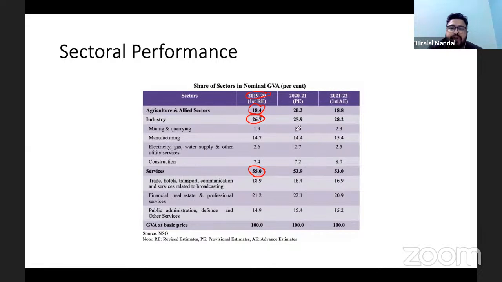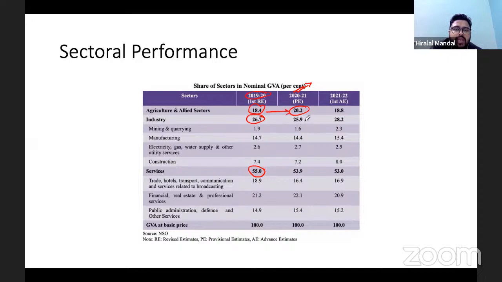Now, if you look at the trend, look at how it has grown over the period of time. Look at this phase, you see the contribution. This is the phase when we have seen the lockdown, 2021. So there is a significant rise of the agriculture sector to 20% in the total GDP. Why?